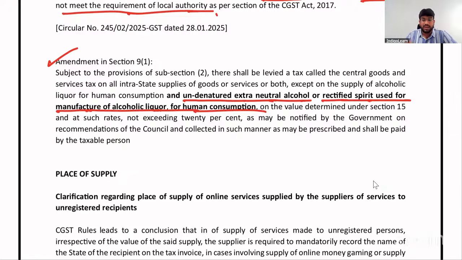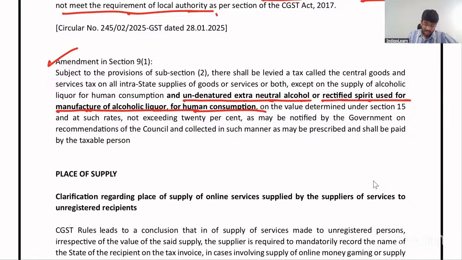So in simple terms, the bottom line answer is that GST will not apply on alcohol liquor for human consumption. GST will also not apply on undenatured extra neutral alcohol or rectified spirit, which is used for manufacture of alcohol liquor for human consumption. I am sure you got the point.